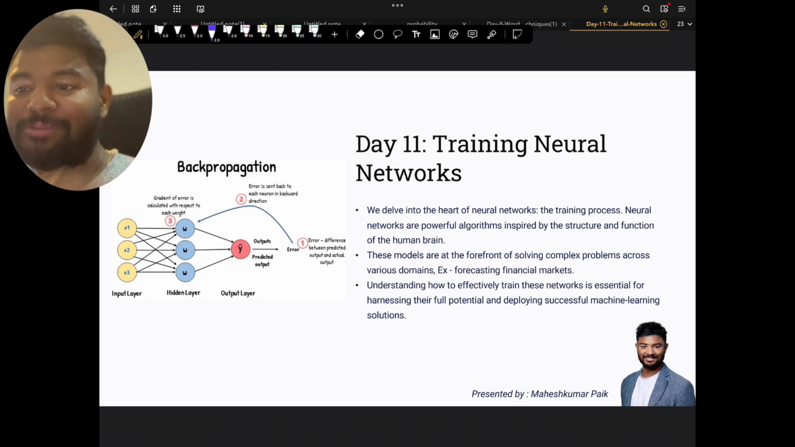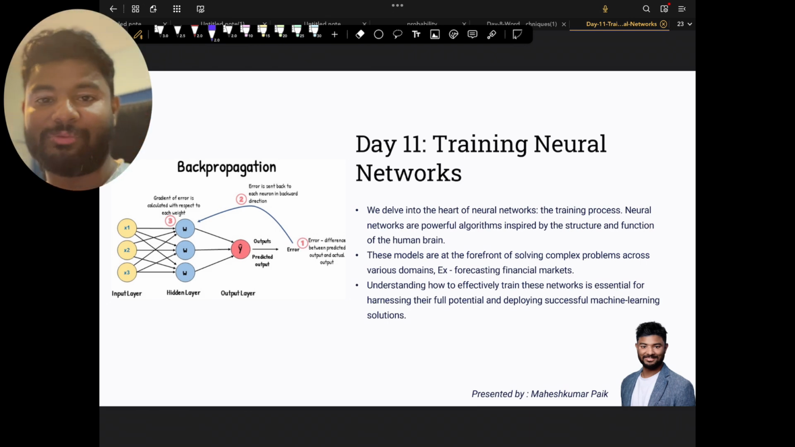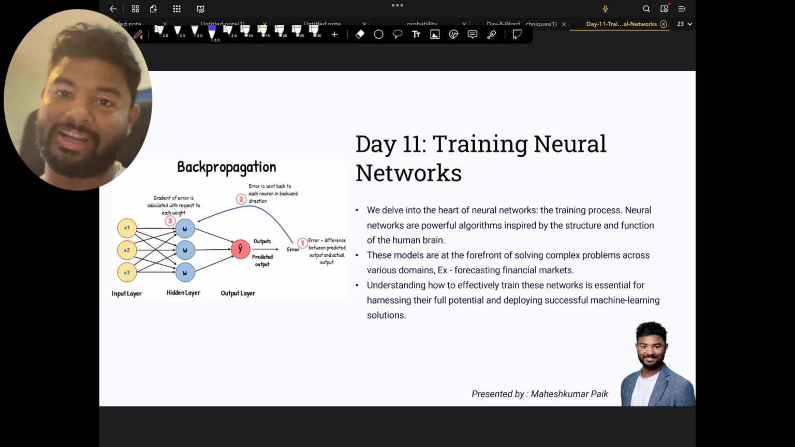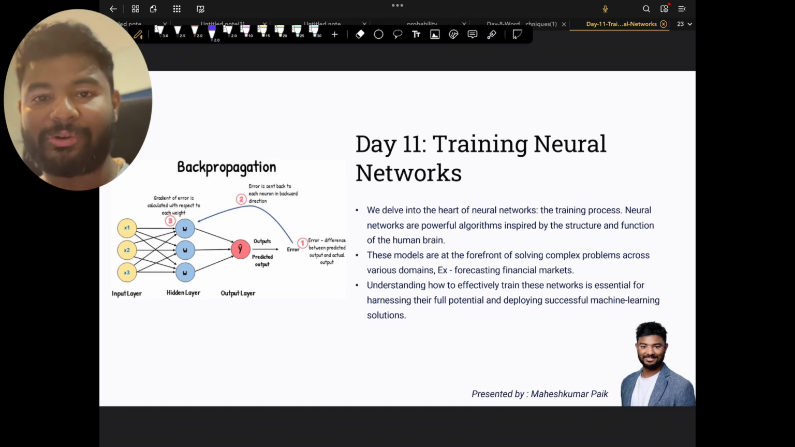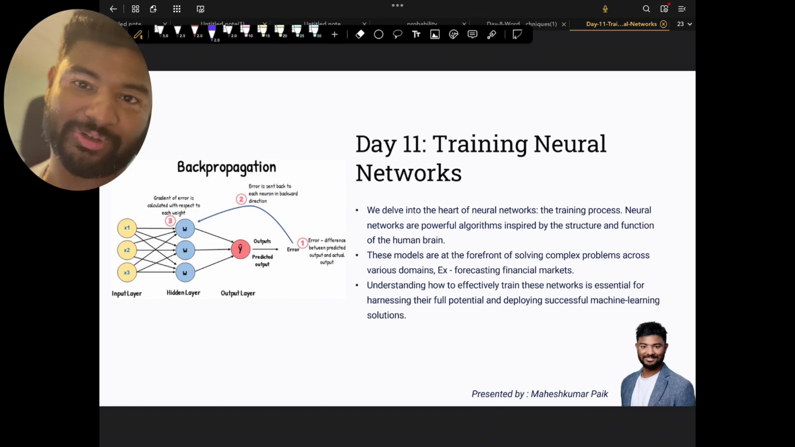We have seen a lot of things in neural networks. We have seen the basics of neural networks. We have seen what the activation functions are. Today we are going to learn about what training is in a neural network.